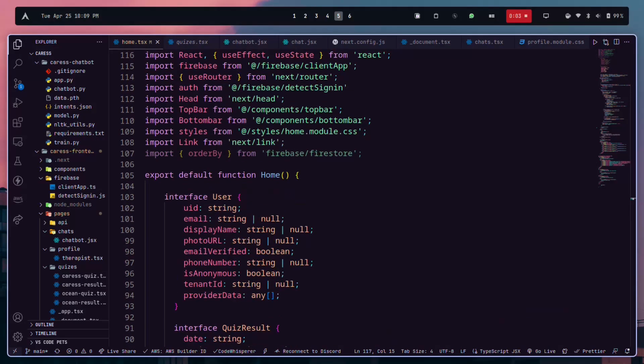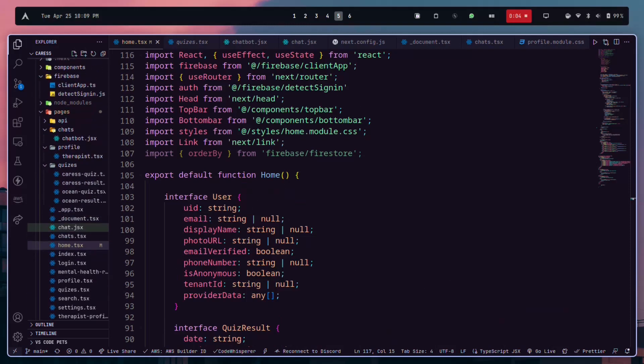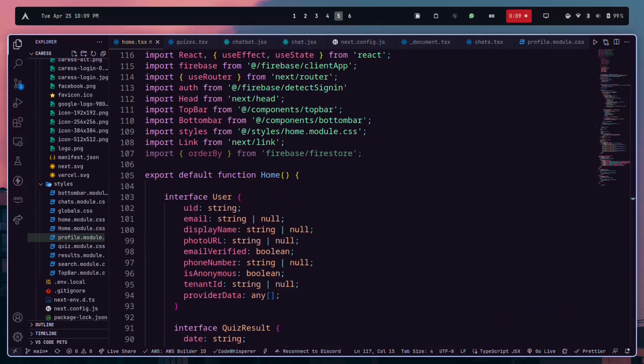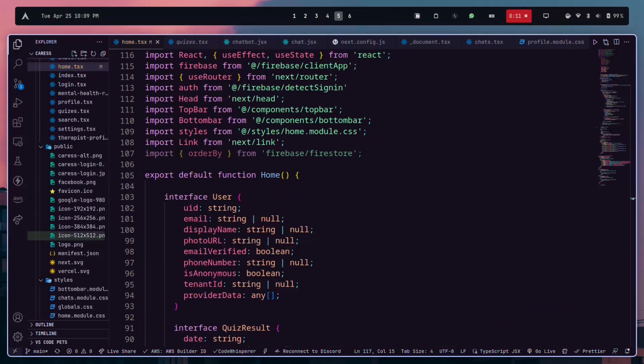This is the code that I wrote. I used Next.js and TypeScript for front-end and Firebase for back-end as a service. I also made an FNN chatbot from scratch and hosted it on Replit.